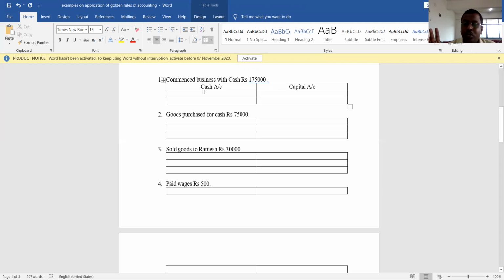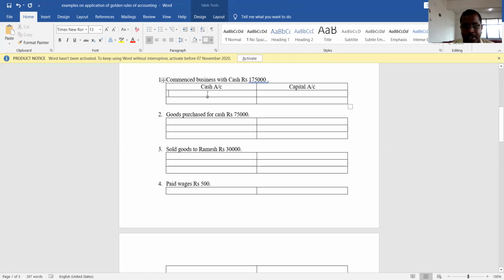Then three accounts will come: cash account, machinery account, then the owner's account, which is nothing but capital account. But here business is commenced only with one asset, that is cash. So one is cash account and the other is owner's account, which is capital account.